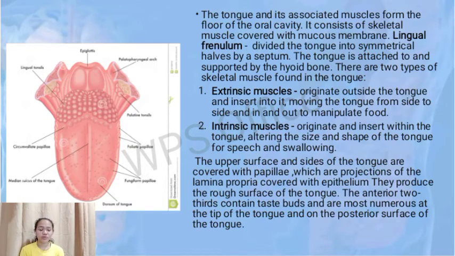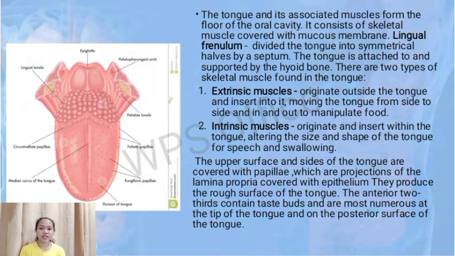The lingual frenulum divides the tongue into symmetrical halves by the septum. The tongue is attached and supported by the hyoid bone. There are two types of skeletal muscle found in the tongue. The first one is the extrinsic muscle. It originates outside the tongue and inserts into it, moving the tongue from side to side and in and out to manipulate the food.